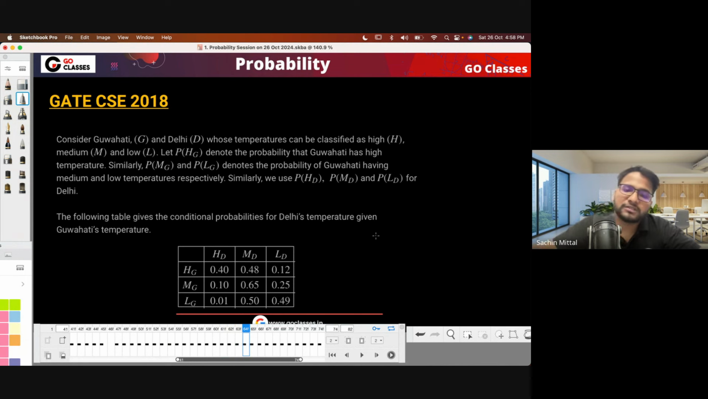Probability of Hg denotes that Guwahati has a high temperature. So the city name they are writing like this. The probability that Guwahati has a high temperature is represented like this. The probability that Guwahati has a medium temperature is represented like this, and so on. The following table is a conditional probability table for the Delhi temperature.